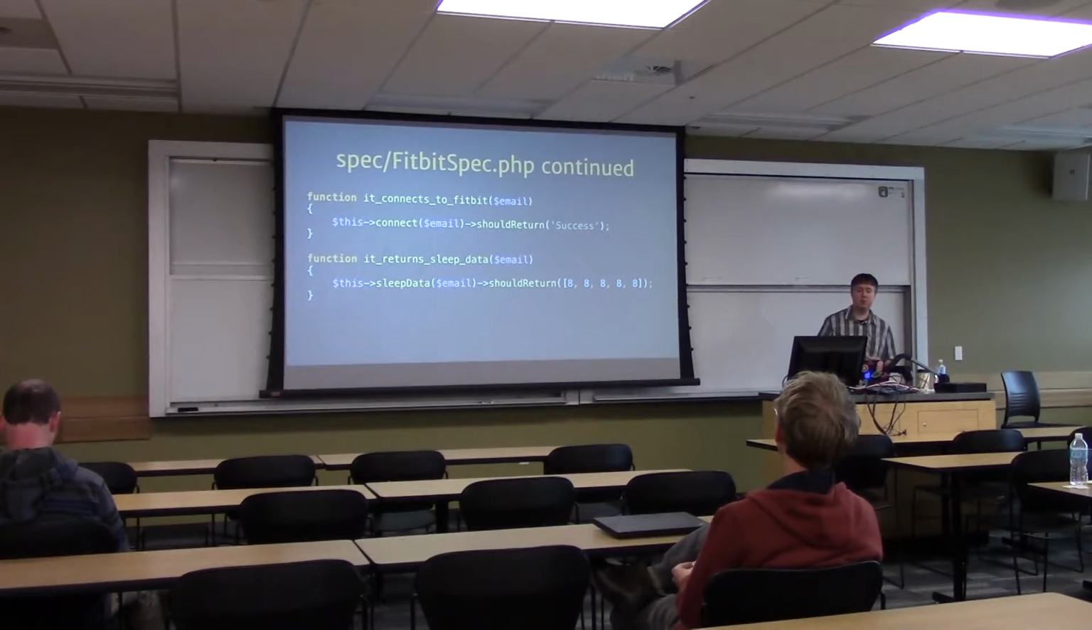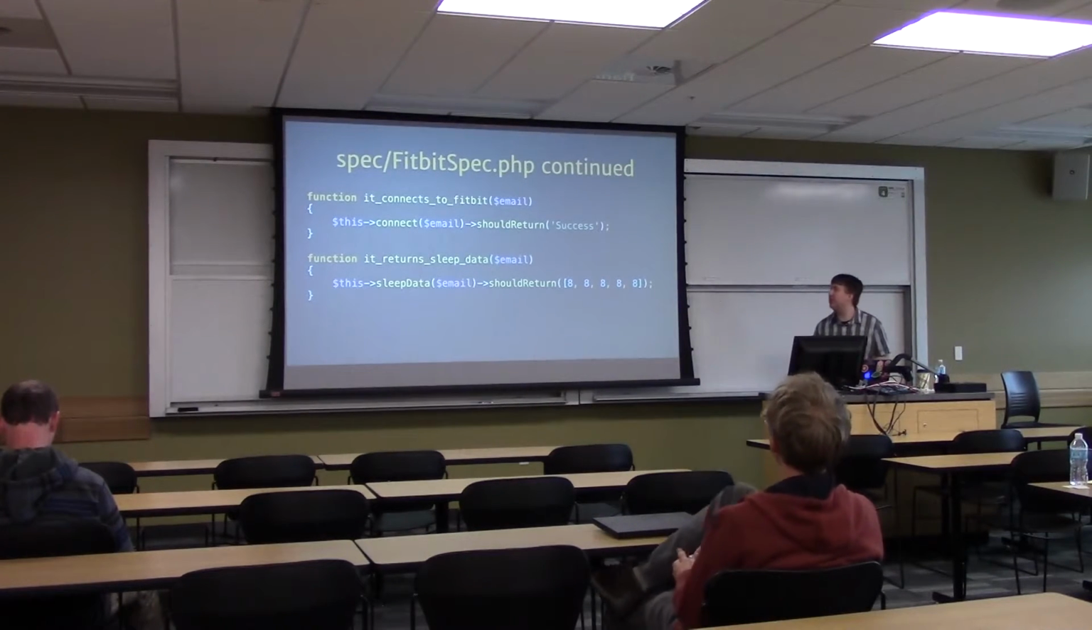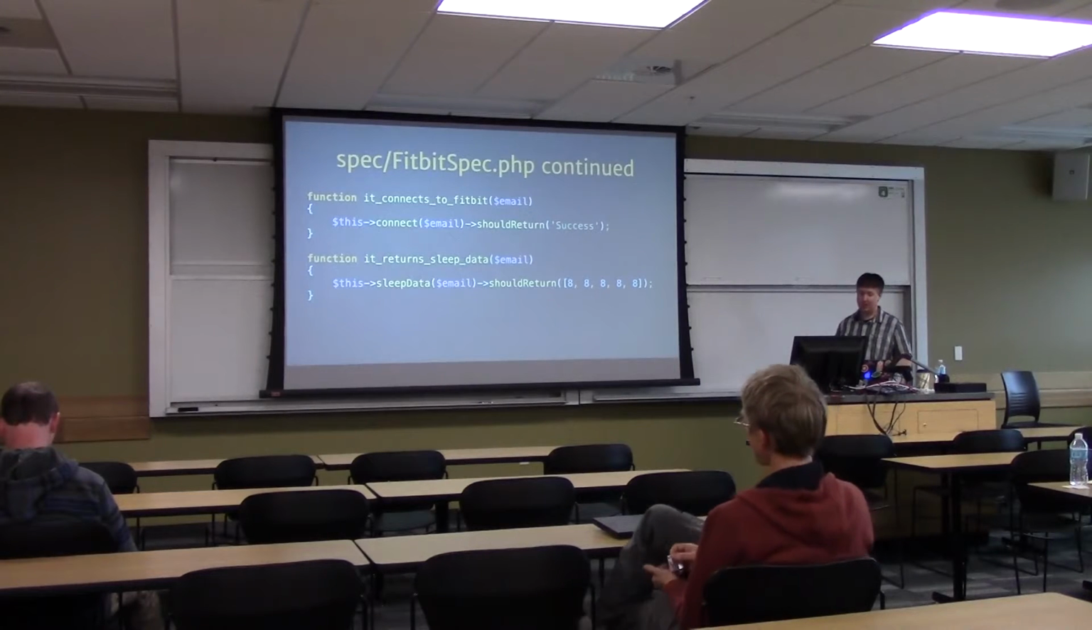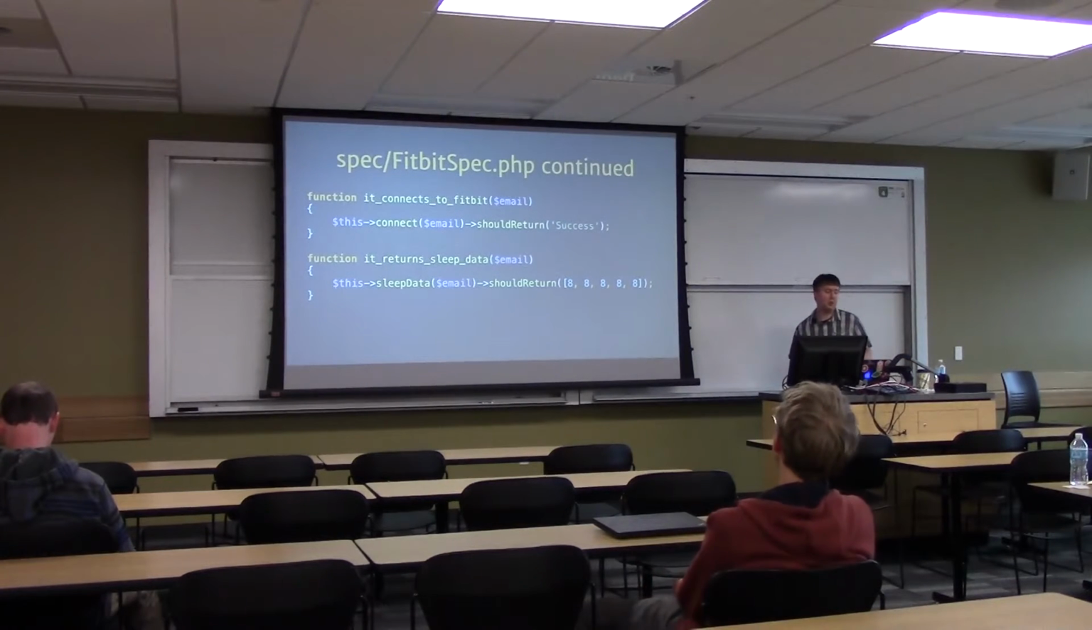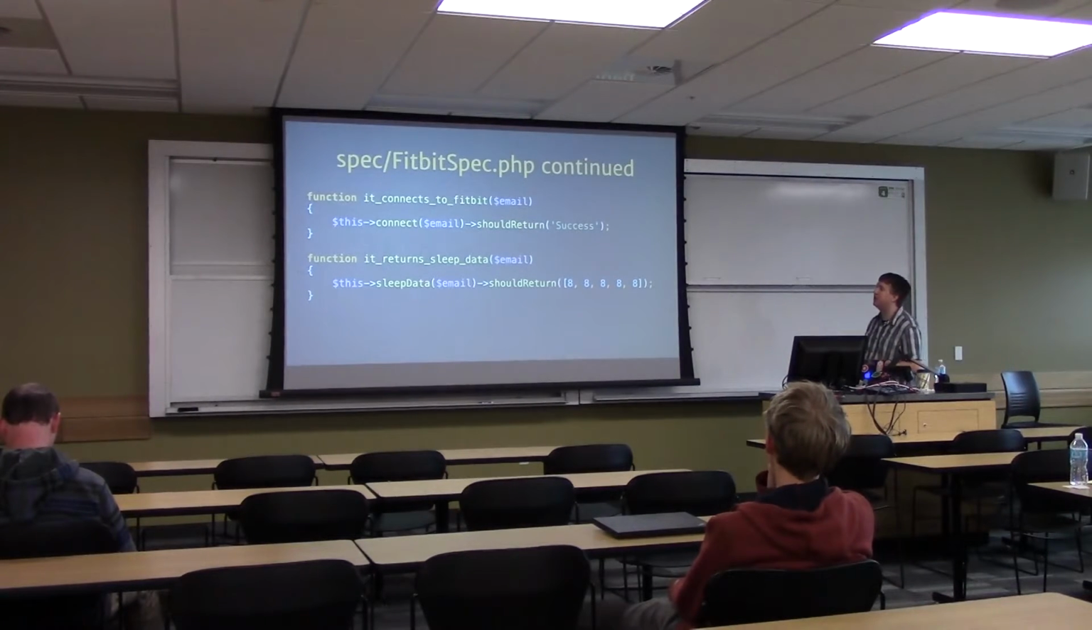The really, really cool thing about PHPSpec is you can generally read the statements as English. So in this case, it's saying that the class Fitbit should have a function called connect. The function connect should accept a parameter called email, and when it accepts a parameter called email, it should return the string success. Same thing with the sleep data function. So this says that we're going to have a function in the Fitbit class called sleep data.